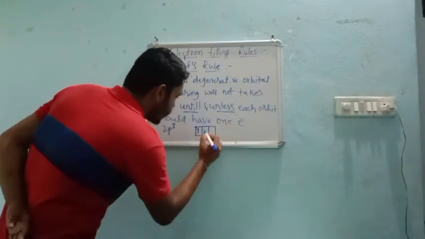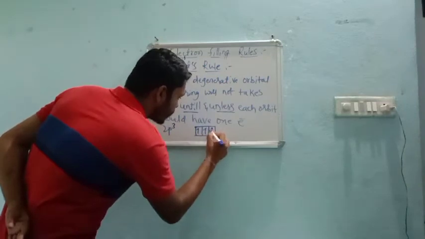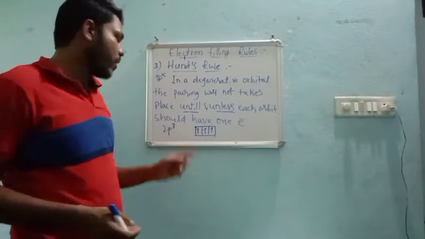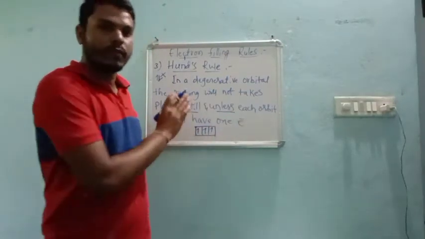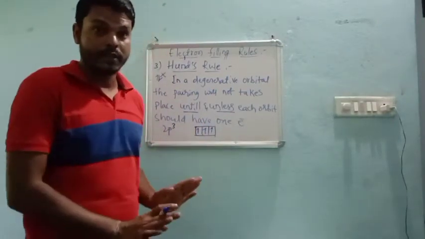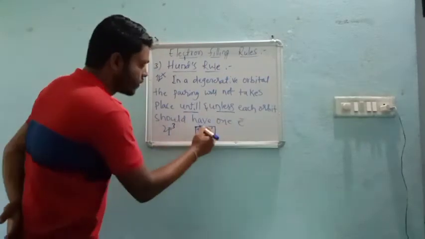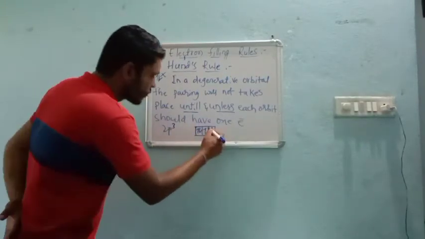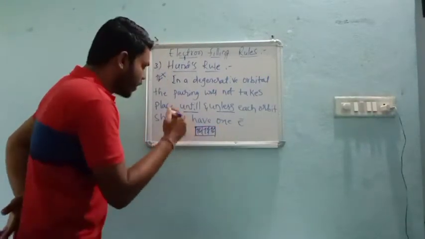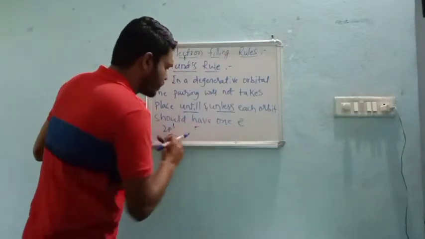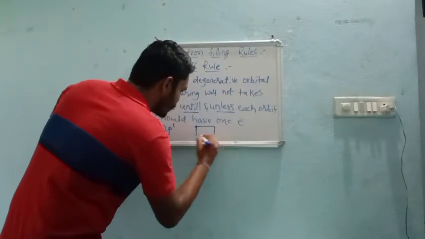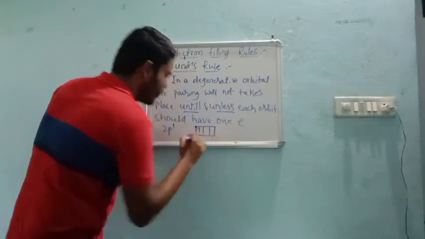So now 1 electron, second electron, third electron. We don't have enough electrons in this case, so our electronic configuration we should leave here itself, right? If it has 4, then we have to go like this. If it is 5, like this. If it has only 1 electron, then you can write it like this, just 1 electron.